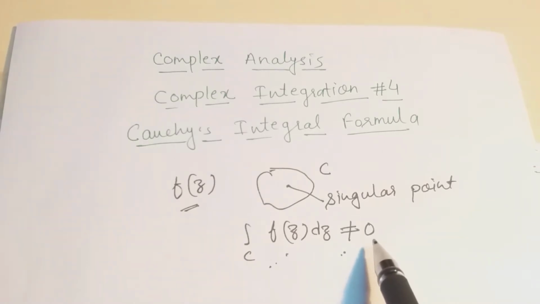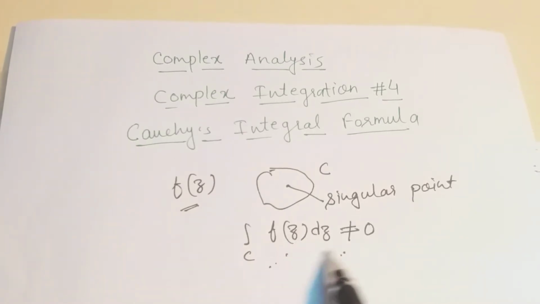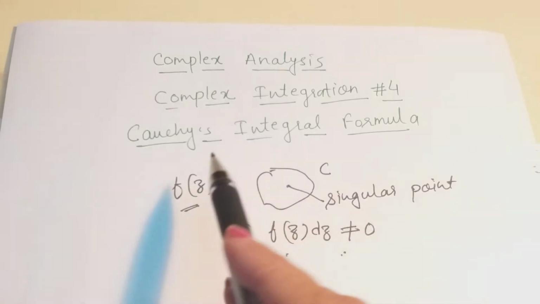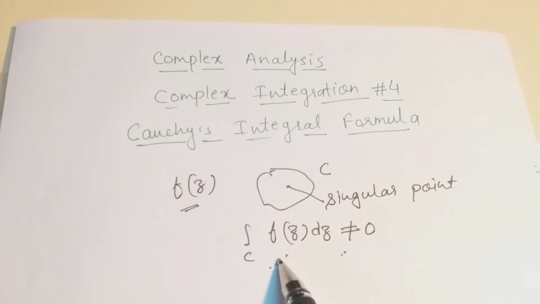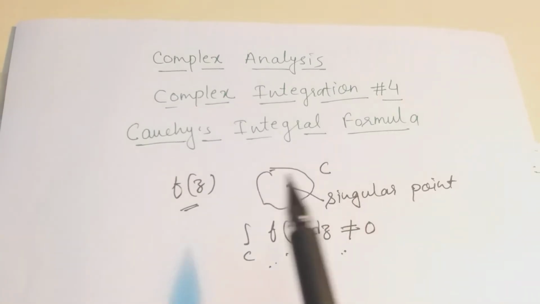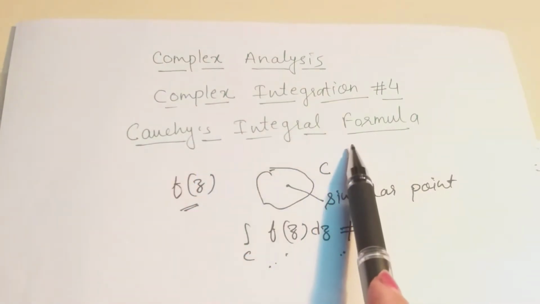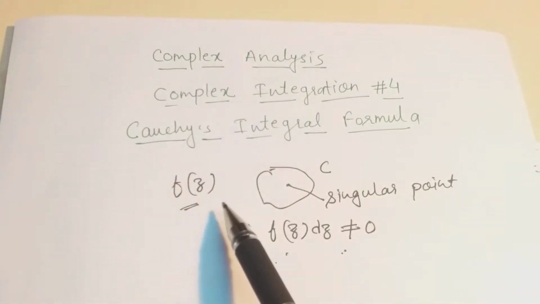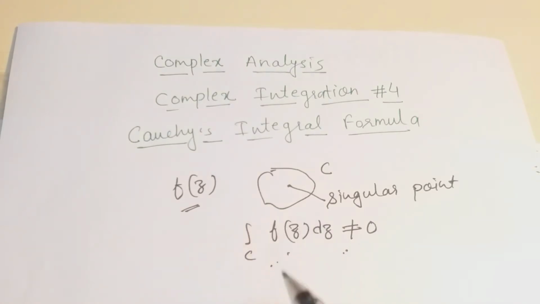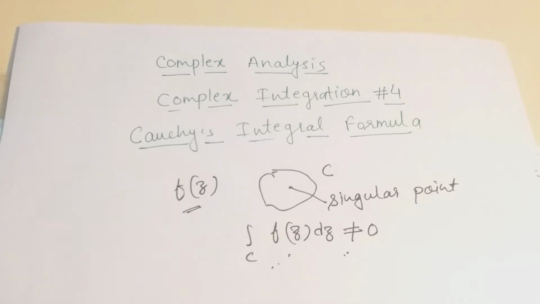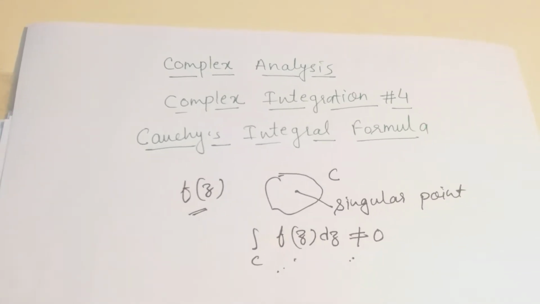But it doesn't tell us its exact value. With the help of Cauchy's integral formula, we can find the exact value of this integral. Also, Cauchy's integral formula helps us in finding the derivatives of any analytic function in the form of integral formulae. So let's start with Cauchy's integral formula and its proof.